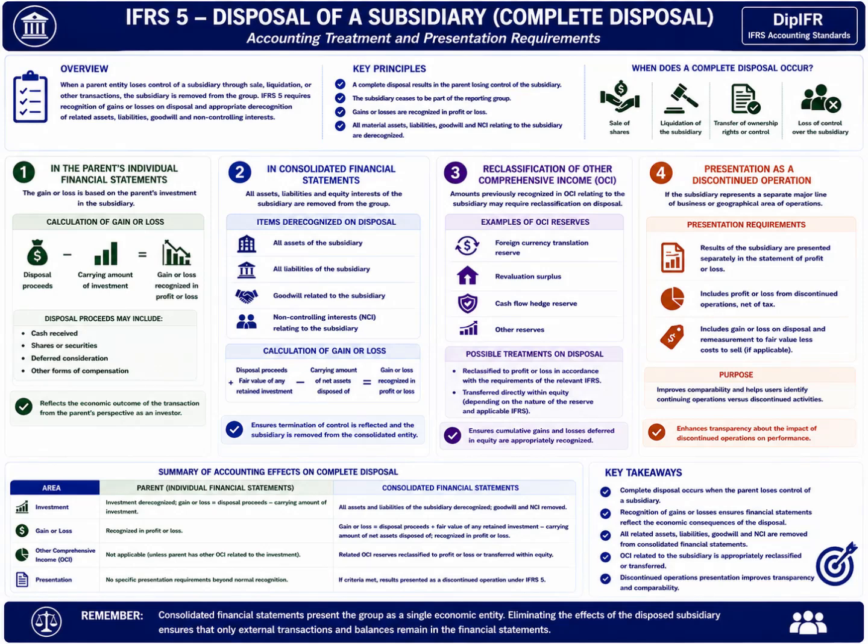Complete disposal of a subsidiary may also result in presentation as a discontinued operation under IFRS 5 if the subsidiary represents a separate major line of business or geographical area of operations. In such cases, results of the subsidiary are presented separately within the statement of profit or loss to improve comparability and help users distinguish continuing operations from discontinued activities. Separate disclosure includes post-tax profit or loss from discontinued operations and gains or losses arising on disposal.